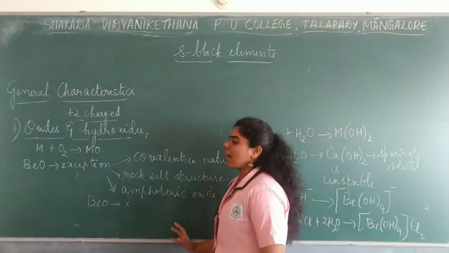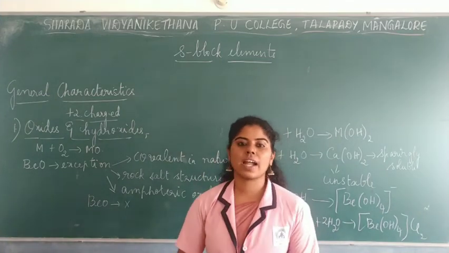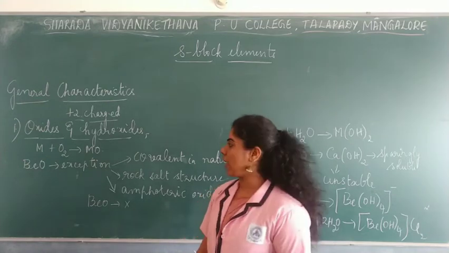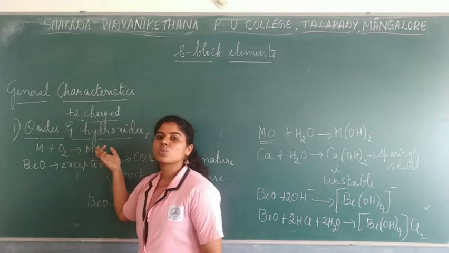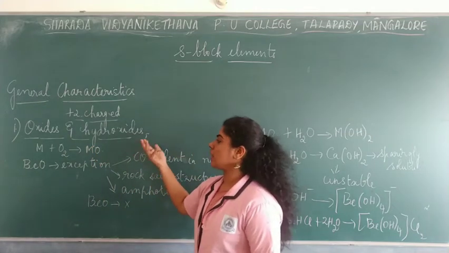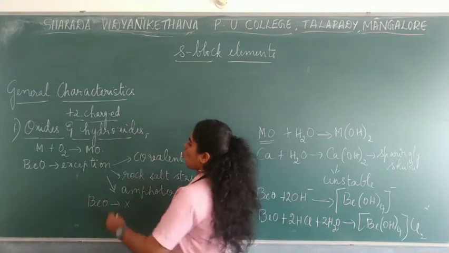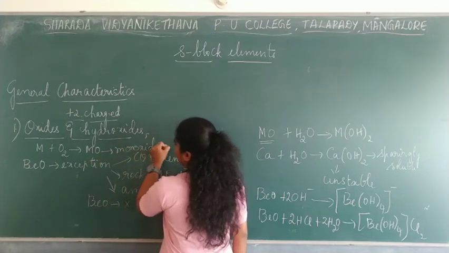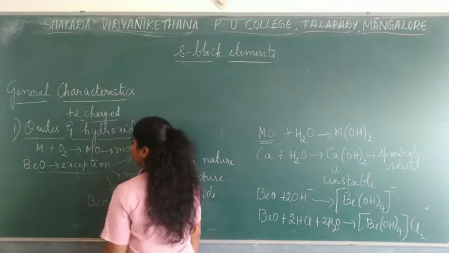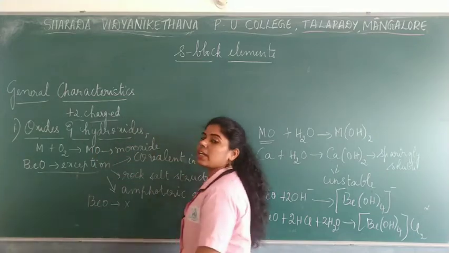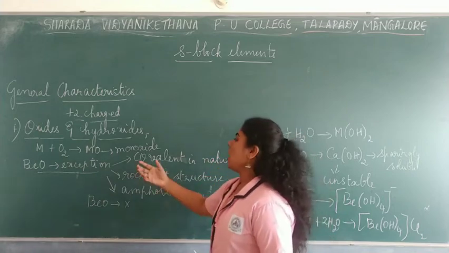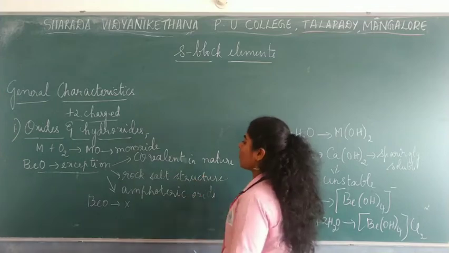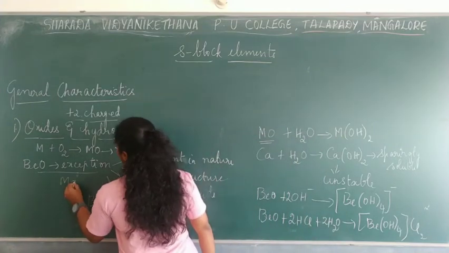So this is the basic idea of how the oxide and hydroxide properties vary from one alkaline earth metal to another. Usually alkaline earth metals form metal oxides, usually monoxides. Beryllium oxide is an exceptional case due to its smaller size and high hydration enthalpy, and because of this, beryllium oxide is usually covalent in nature. Even magnesium oxide is also covalent in nature.